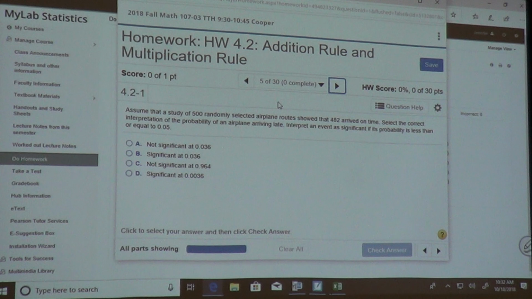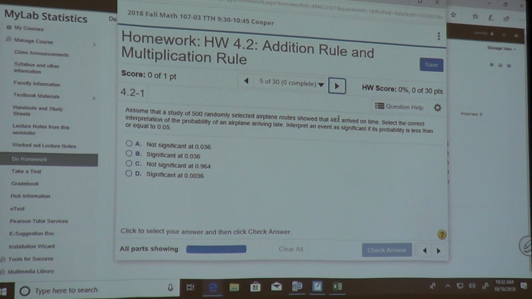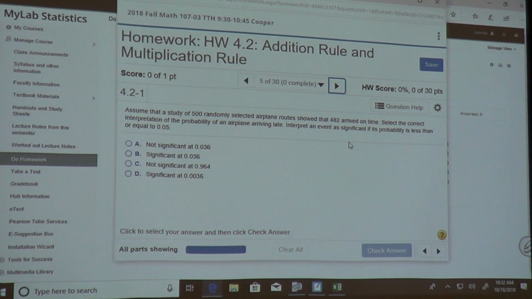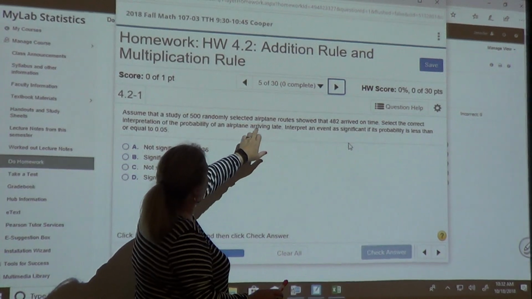Okay, 4.2-1. I had a question about this one. Assume that a study of 500 randomly selected airplane routes showed that 482 arrived on time. Select the correct interpretation of the probability of arriving late. Now, we want to know the probability, so we want to know what makes me happy over total. So we are doing the probability of arriving late.